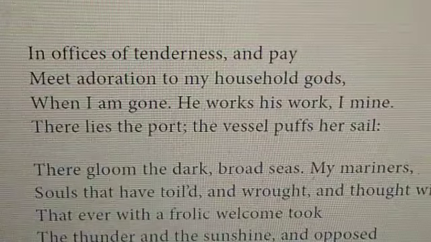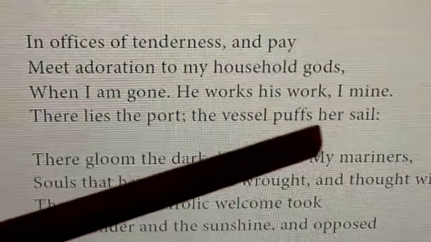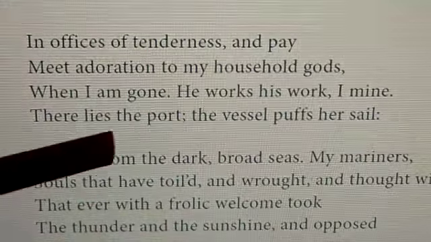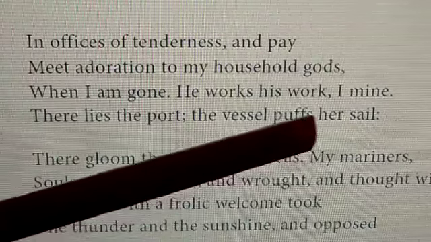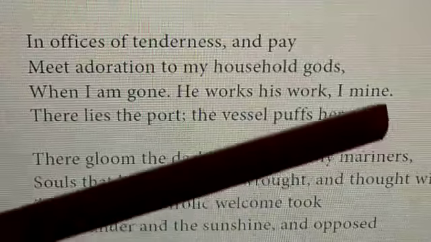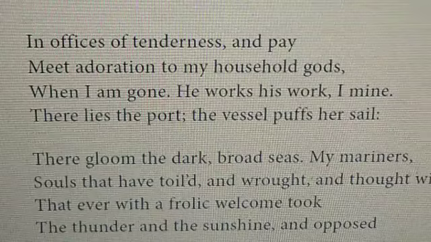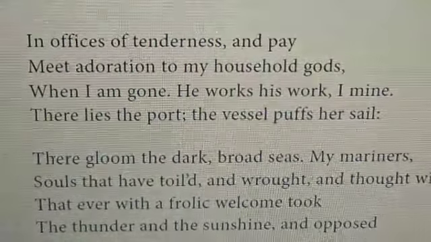Line 44. "There lies the port, the vessel puffs her sail." Here you have personification, her sail. The ship is personified. So it is personification, and here you also have alliteration, port puffs. So we have two figures of speech.